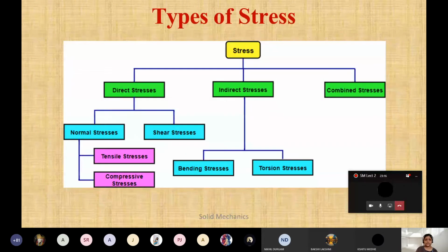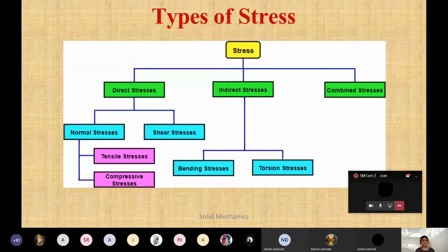And there are different types of stresses. Just go through this one; we will take them later on one by one. So there are direct stresses, indirect stresses, and combined stresses. Combined stresses we are going to study in the last unit. Direct stresses: one is normal stress and one is shear stress. This we'll study in this unit only. And in normal stresses, we have tensile stresses and compressive stresses. See, tensile stress will generate due to the tensile load, and compressive stress will generate due to the compressive load.